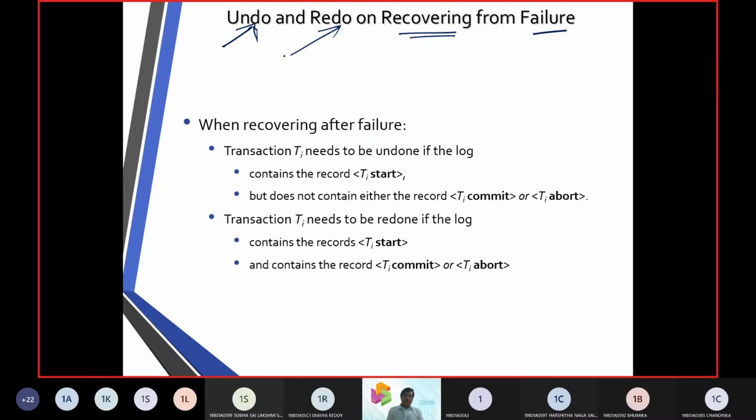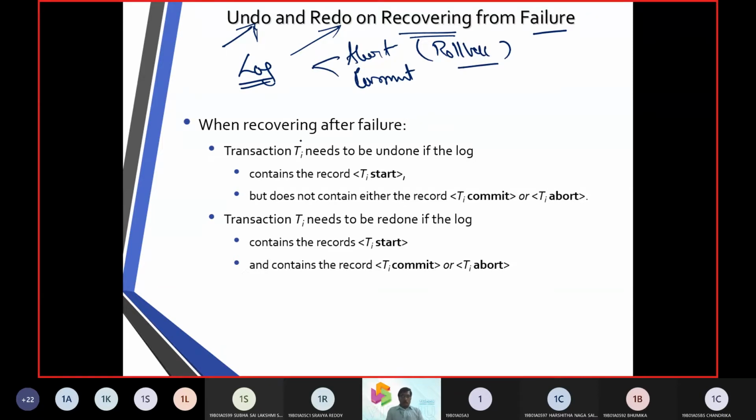Recovering from failure works with logging, and that log uses undo and redo operations, where they look for aborting a transaction, or they look for committing the transaction. Aborting the transaction will take care of the rollback operation.